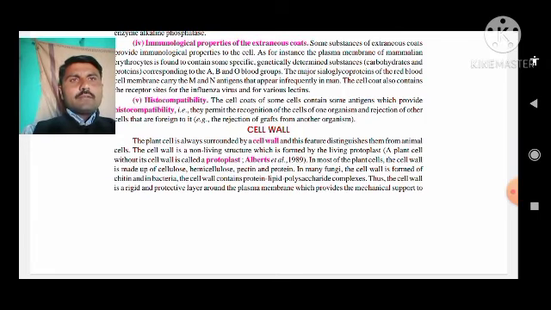We all know that the plant cells are surrounded by cell wall and plasma membrane, but the cell wall gives mechanical support which strengthens, gives the shape, and maintains the structure of the cell.